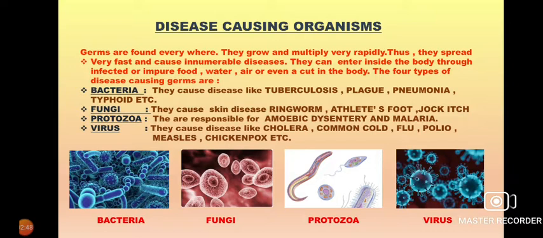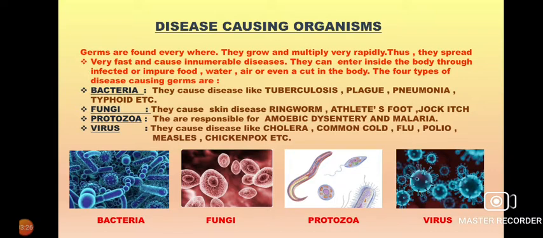Bacteria cause diseases like tuberculosis, plague, pneumonia, typhoid, etc. Next are the fungi, which mainly cause skin diseases like ringworm, athlete's foot, jock itch, etc. Next is the protozoa, which are responsible for amoebic dysentery as well as malaria. Malaria happens due to the mosquito bite, but the main germ responsible is Plasmodium vivax, which is a protozoa.